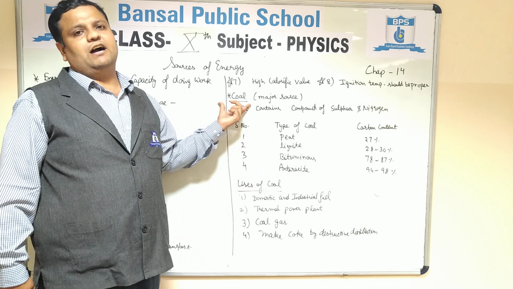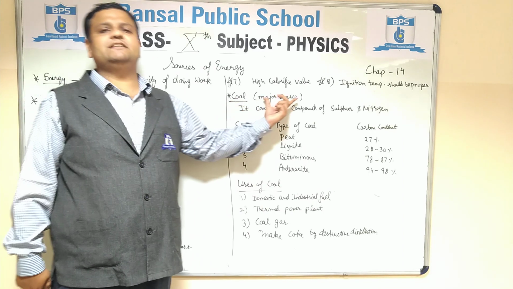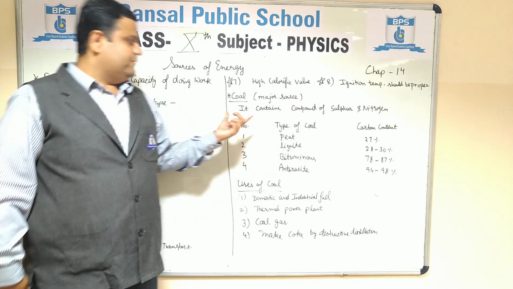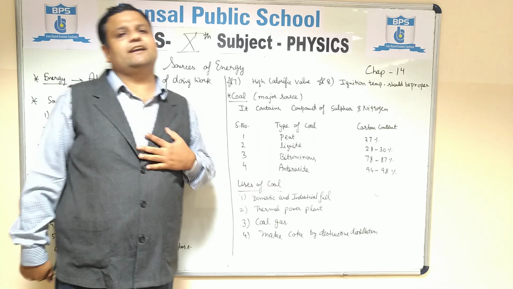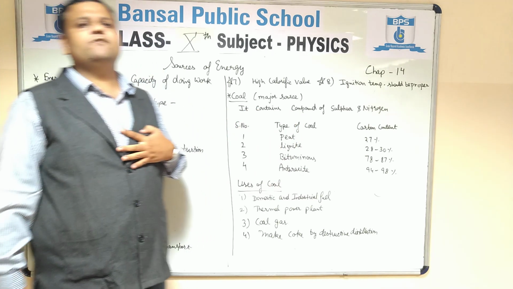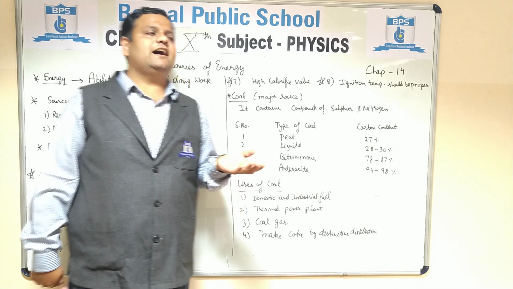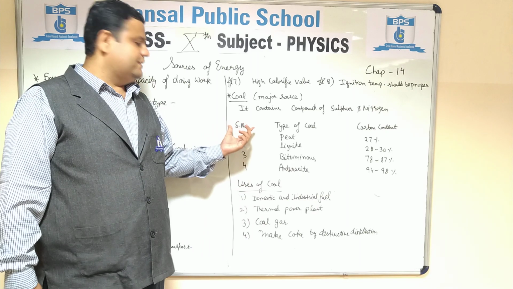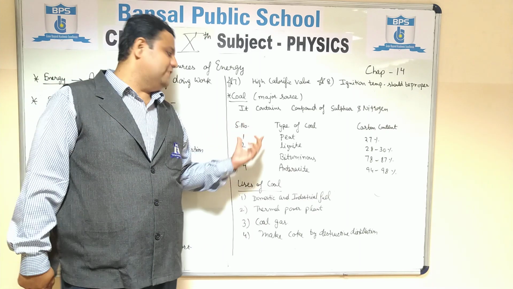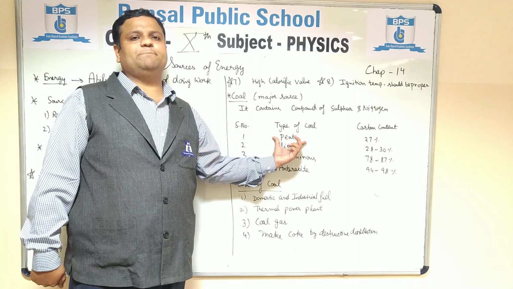Second, after fuel, we have coal, which is the major source in India. It contains compounds of sulfur and nitrogen. In India, Raniganj, Jharia, etc., have coal mines. There are four types of coal. First is peat.